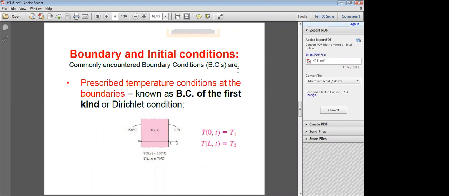The commonly encountered boundary conditions: take a block of steel, copper or aluminum material, with heat conducting through its thickness, conduction heat transfer. For the one-dimensional case, steady state with no heat generation, ∂²T/∂x² = 0.